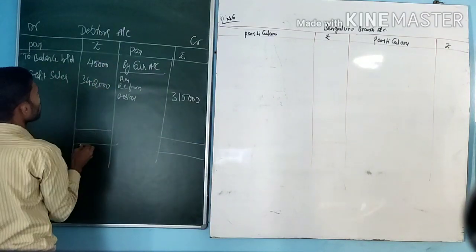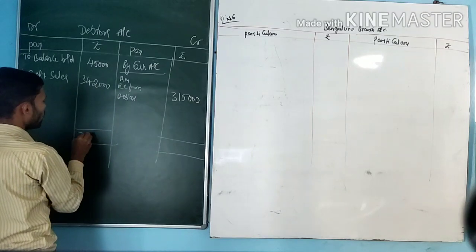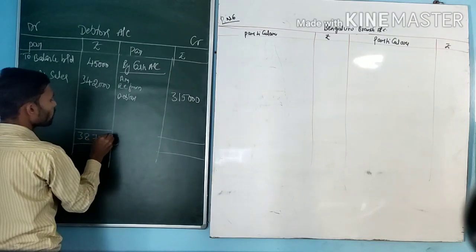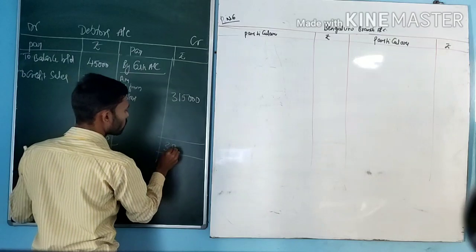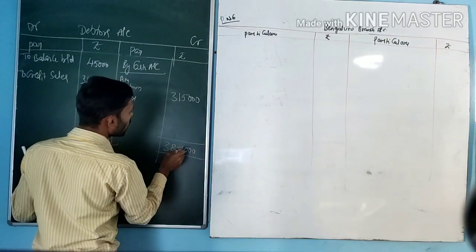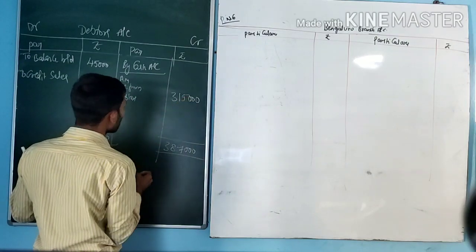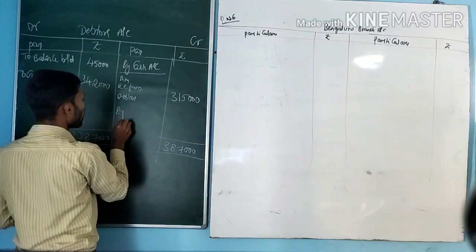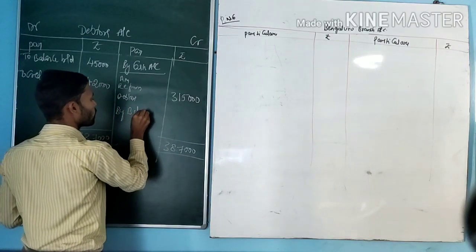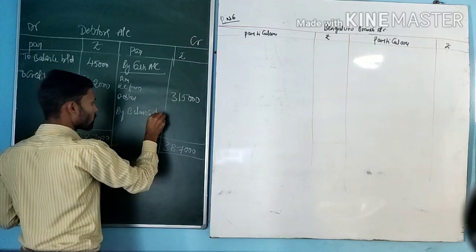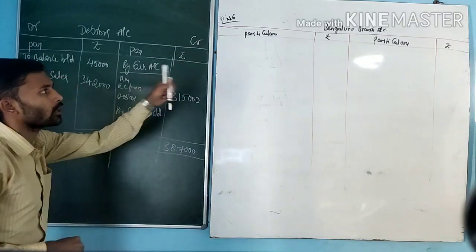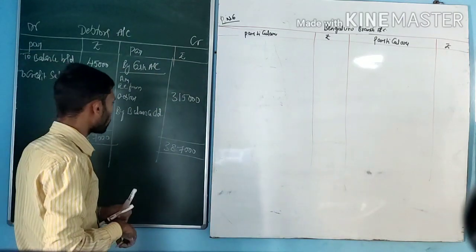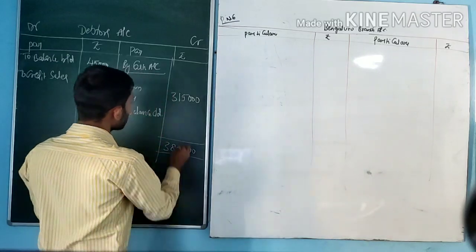3,42,000 plus 45,000, that is 3,87,000. 3,87,000 minus 3,15,000, that is by balance carried on. That is the closing debtors, which we will write on the credit side of the branch account. Balance amount 72,000.